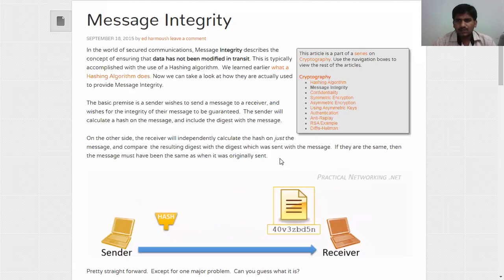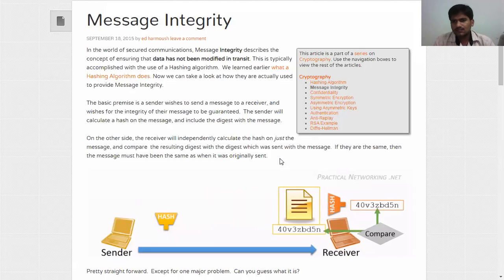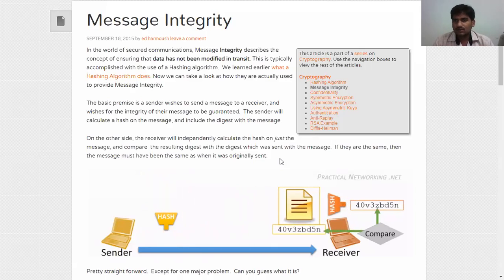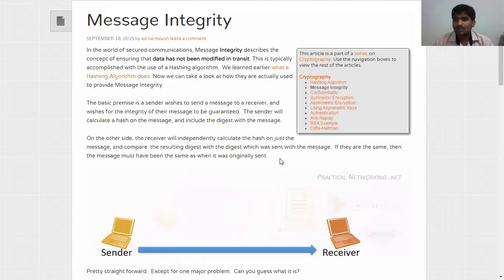Both have to be sure that the sender sent the exact message which the receiver has received. The receiver will also think that the exact message was sent by the sender only. So there is no modification in between, in the time of traveling of the data through the network. It should not be modified.